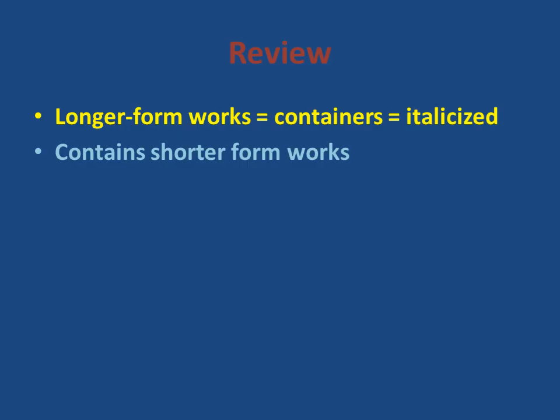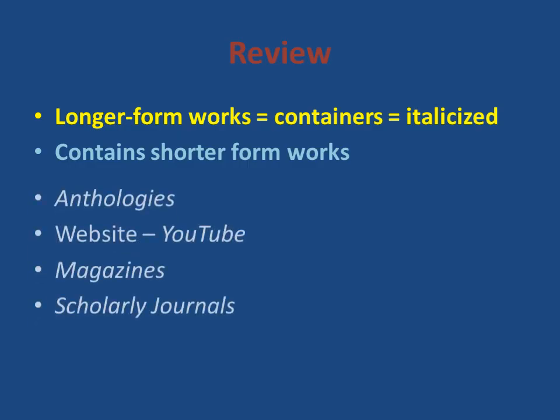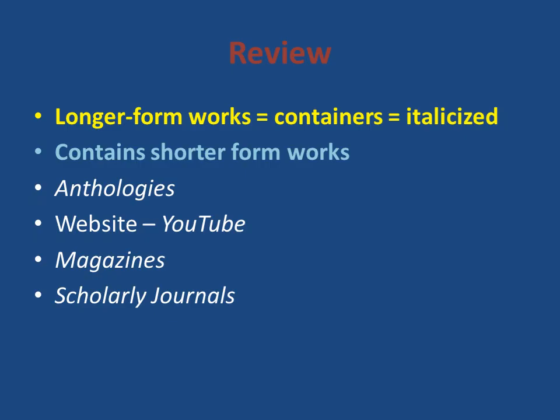Longer form works are containers and they are italicized. They can contain shorter form works like anthologies that contain short stories, for example, websites like YouTube that contain videos, magazines, and scholarly journals that contain scholarly journal articles.